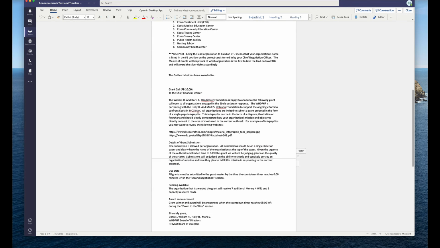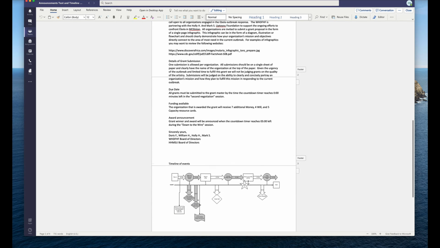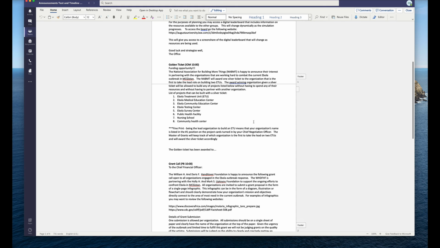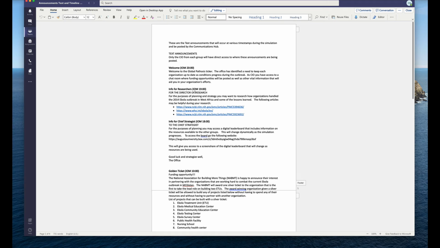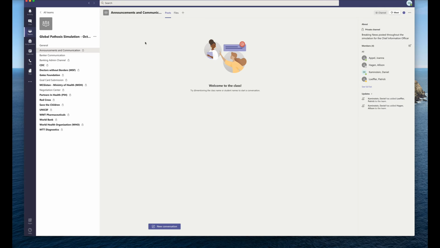We'll make that announcement. The grant will be similar. This time, we're going to make the grant announcement online rather than last year where I gave out envelopes. So you'll just be posting the grant announcement here. I have a timeline of events like I did last year for when you're going to call for the grant, and the grant becomes due at the end of their second negotiation session. You can see I have a timeline event here. I'll send you an email with this same information, but basically it's just cut and paste each of these and then interact with them like you did last year as needed. That's essentially how the announcements and communication channel will work.